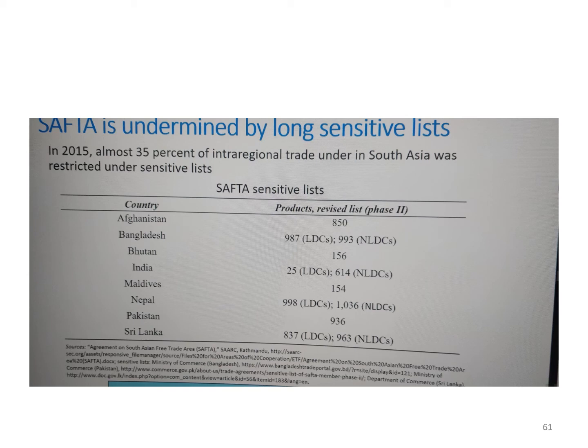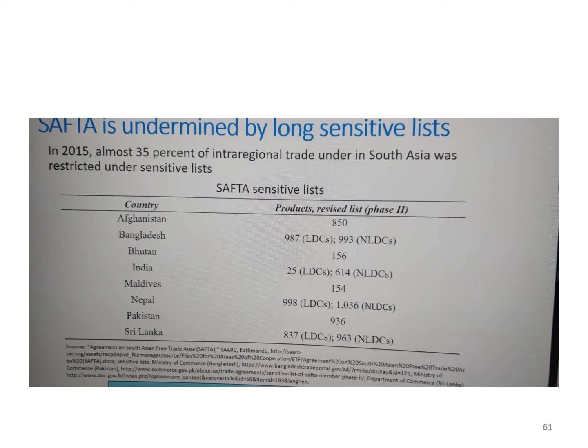So you can see the number of products in which countries are hesitant to trade. You can see India, you can see Pakistan, you can see Bangladesh. So there is lots of protectionism. Maybe this is because of the trust deficit. This is what this World Bank report claims.